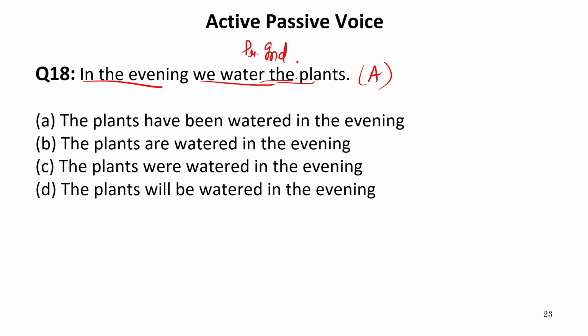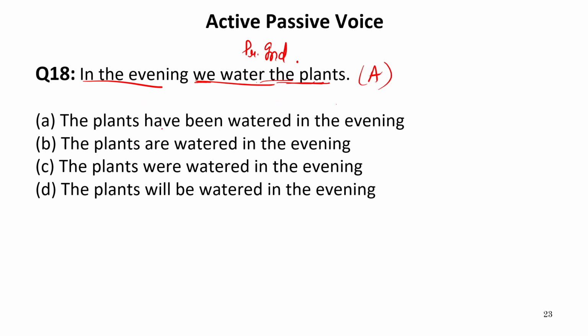Now to convert this sentence, we need plants, that is the object, on the subject place. This is the subject. It should be on the object place in the objective case only. And water is the verb over here, which has to be converted into its third form, that is watered. And a form of be is required, which should be are because the plants are plural.